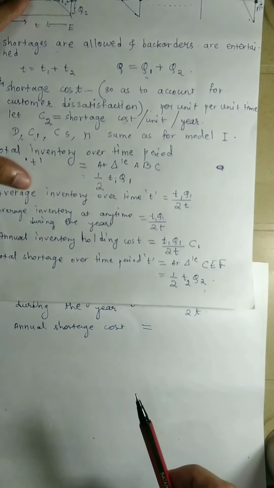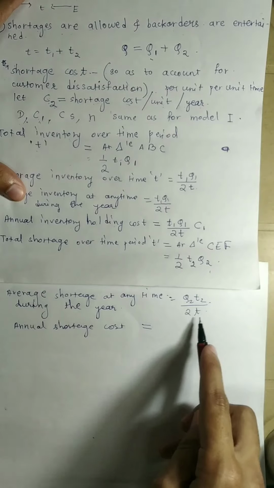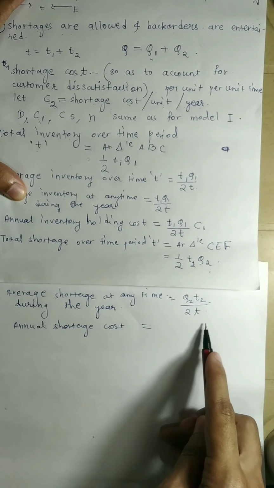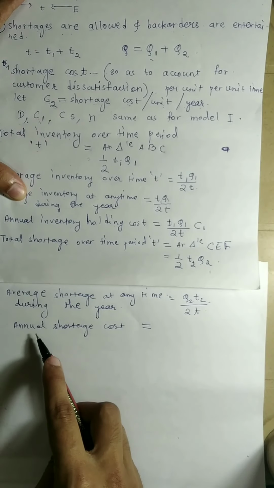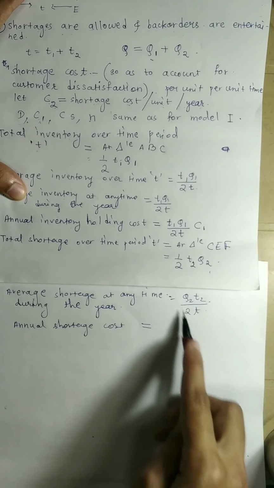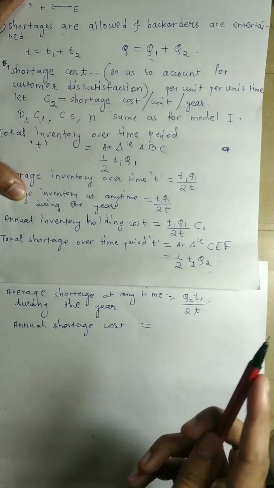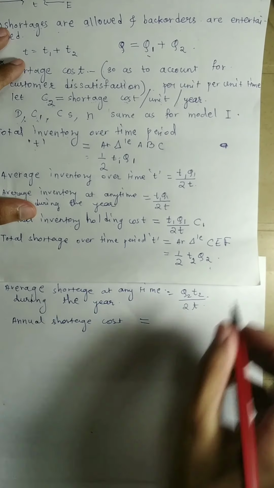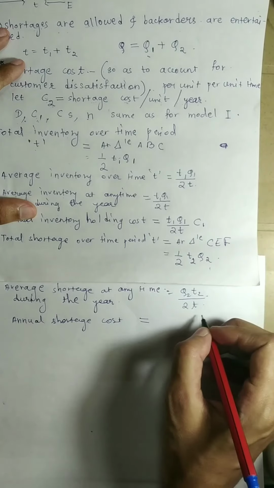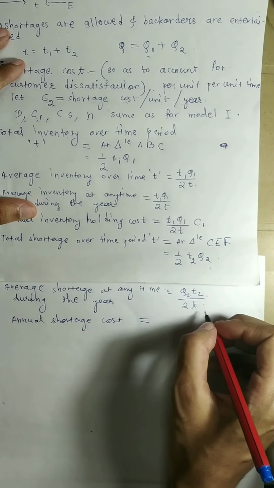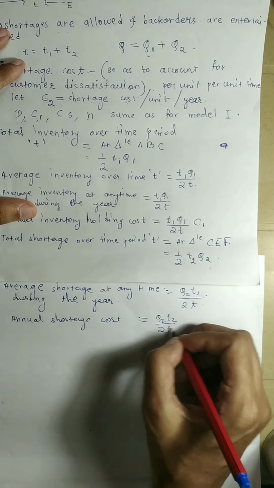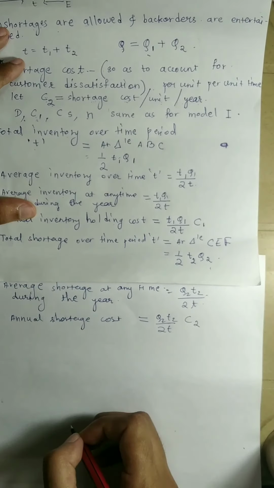So if there is a shortage of this many goods, then what will be the shortage cost? It will be that number of goods into C2. For one it is C2, so for these many goods it will be this number, that is Q2 T2 by 2T into C2.